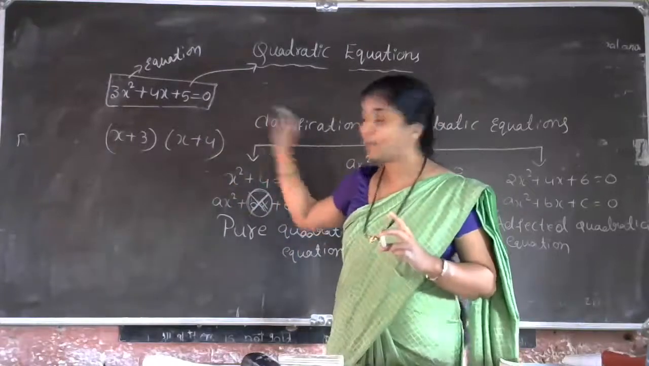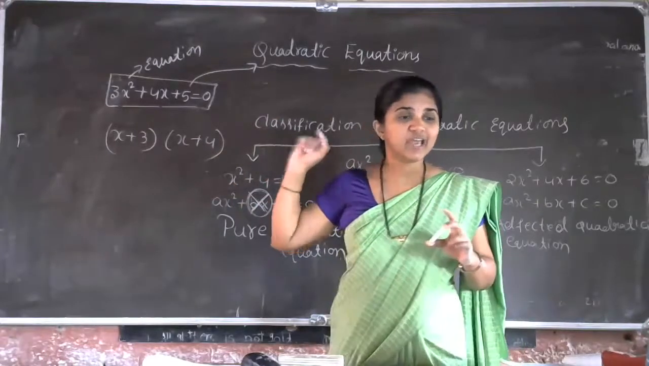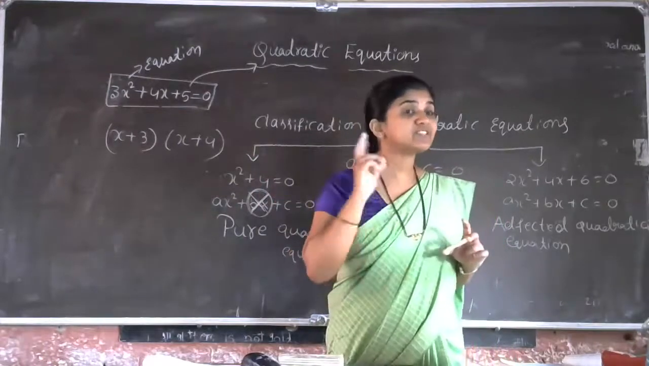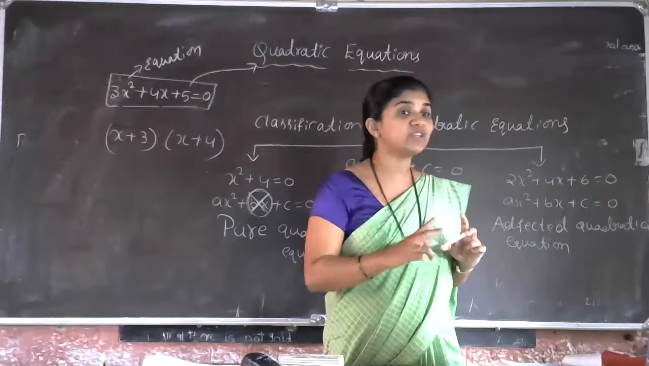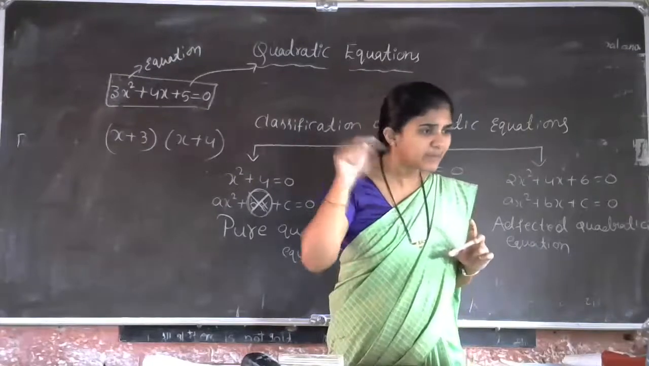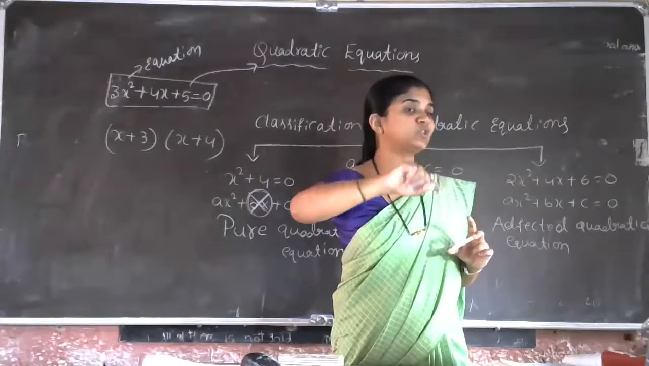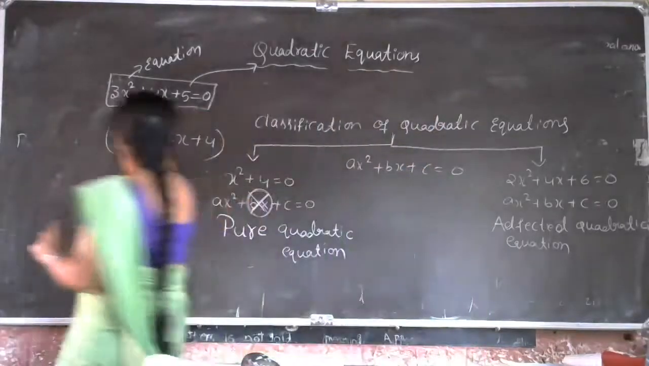So we have to operate. There is one operation. What is that operation? x plus 3 into x plus 4. In the sense, there is one multiplication operation that we have to do. Then we can give the conclusion. Okay, so now we just observe this one.